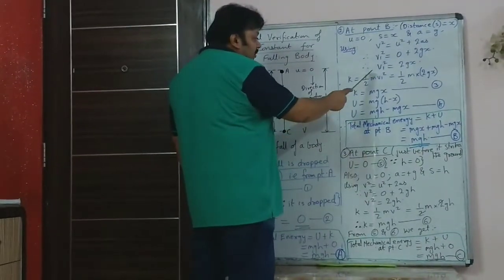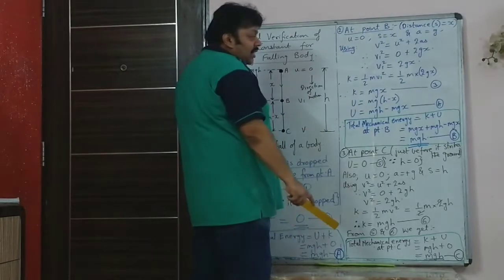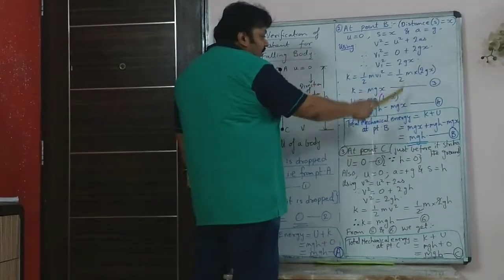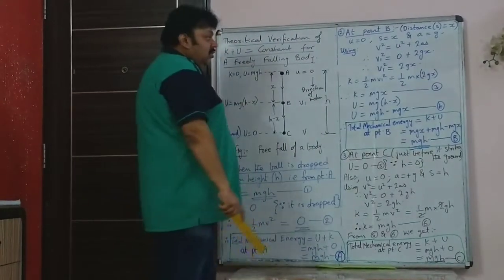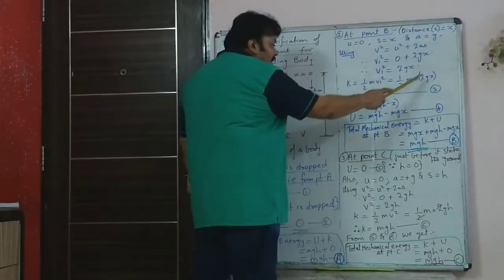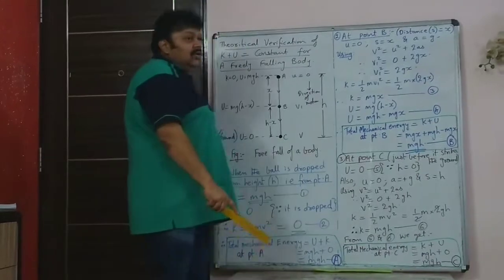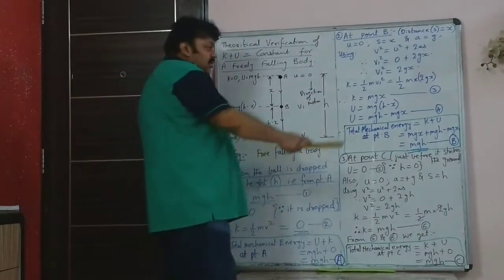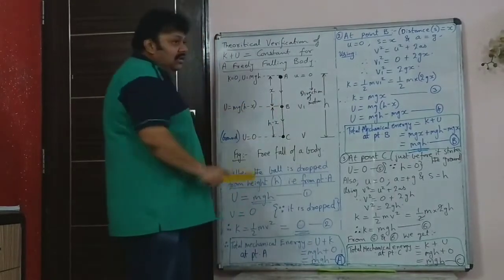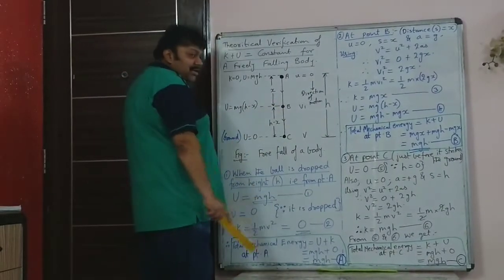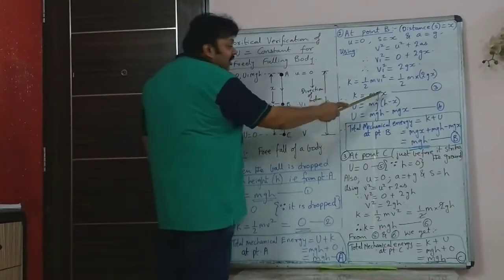So kinetic energy is half m v1 squared, and v1 squared is 2gx. So when you substitute it, you get kinetic energy equal to mgx. The kinetic energy of the falling ball at point B is mgx.